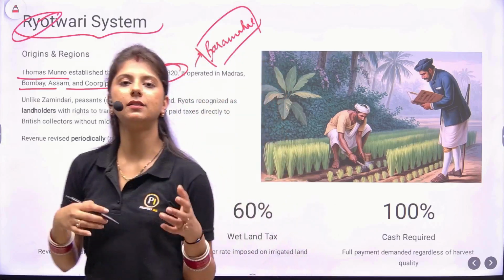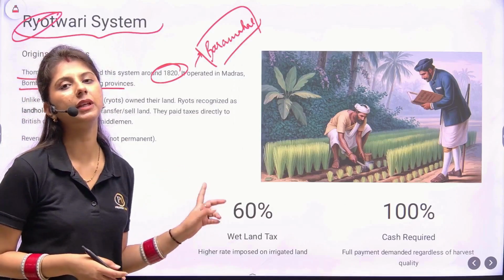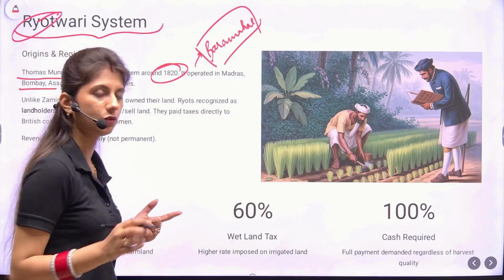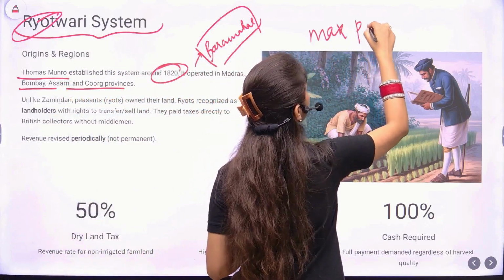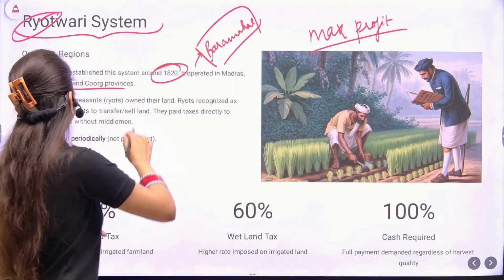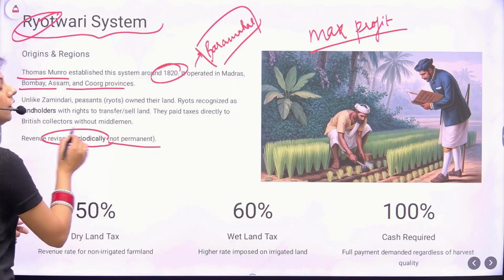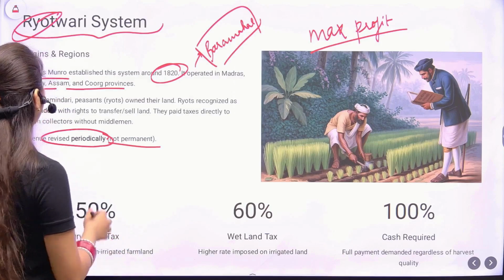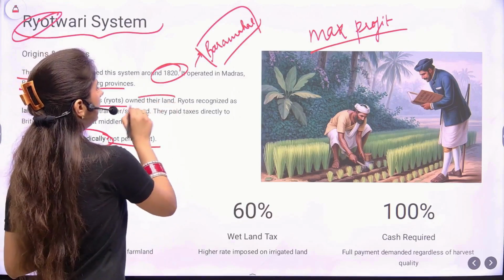So after having a look at the permanent settlement, Thomas Munro was aware that okay, we are not going to keep the revenue fixed. Why? Because we want maximum profit. So they learned from the permanent settlement, and therefore in the Ryotwadi system, the revenue was not permanent but was revised periodically. Unlike the zamindari, the peasants, that is the ryots, were the landowners.